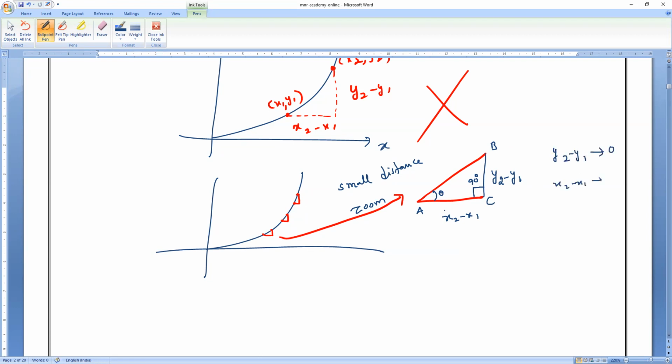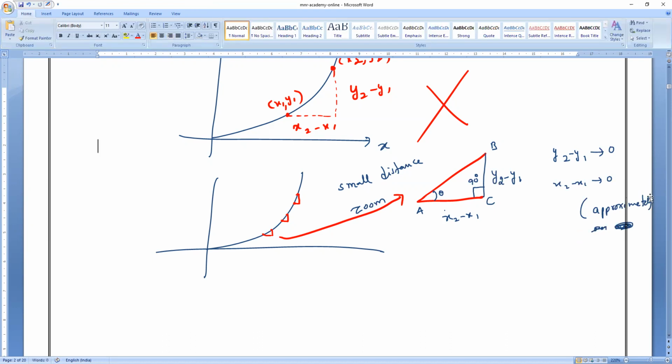x2 minus x1 is also approximately 0. It means the difference will come like 0.01 or 0.02, like that. Extremely small, approximately 0. Understood? That much small distance you have to take.